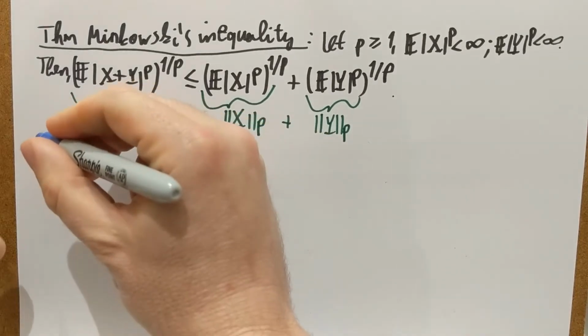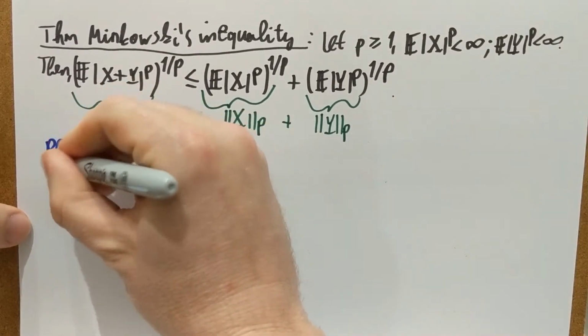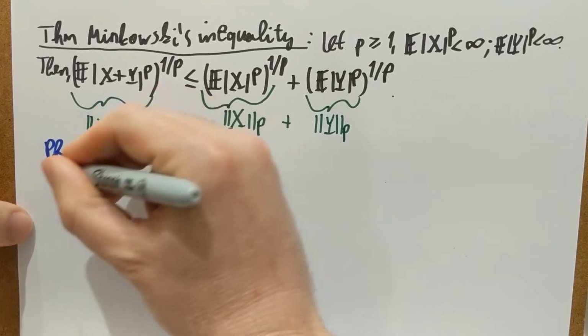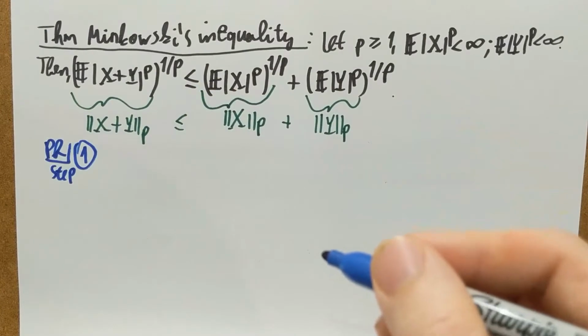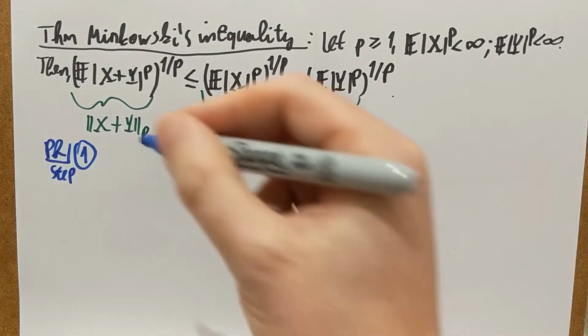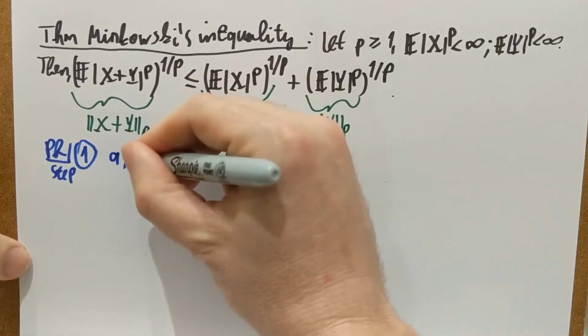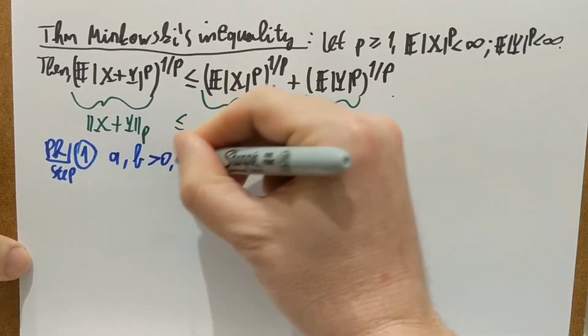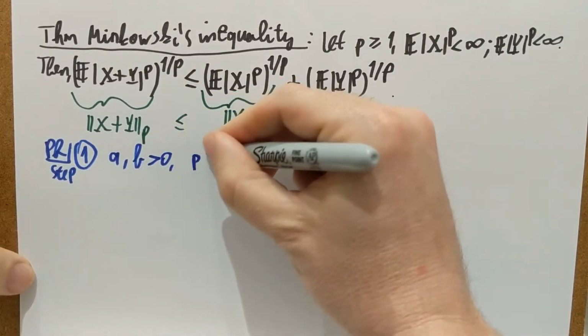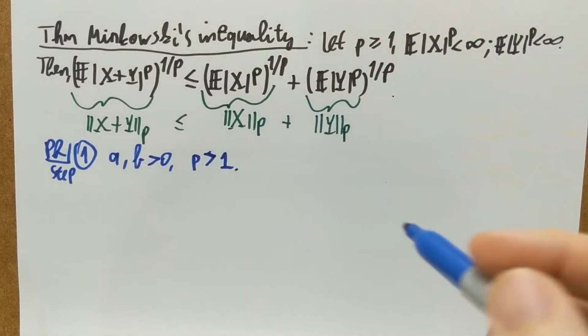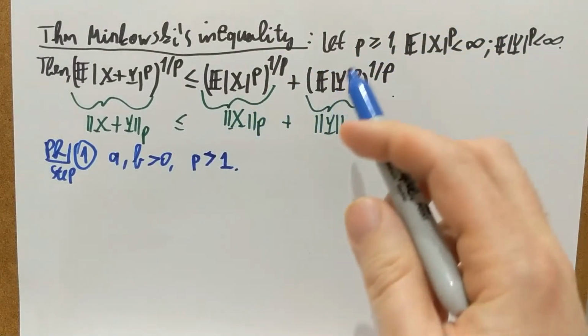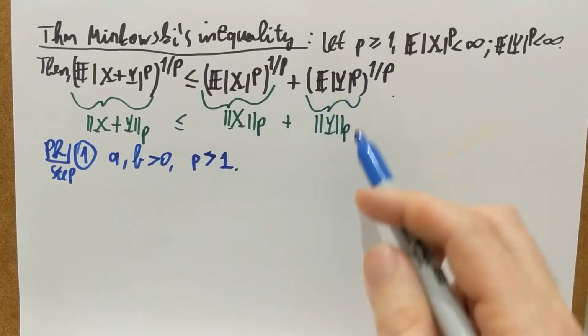Let's prove it. The proof will consist of 3 steps. Step one is a calculus lemma again. We're just doing a little bit of calculus. Fix a, b positive numbers and p at least 1, actually strictly bigger than 1. Why do I fix p strictly bigger than 1? Because when p is equal to 1 it is actually a trivial case.